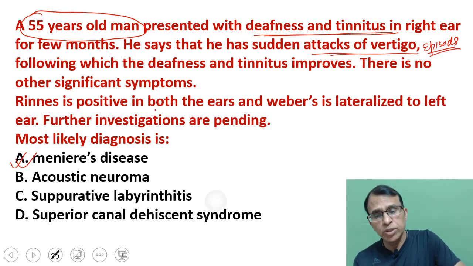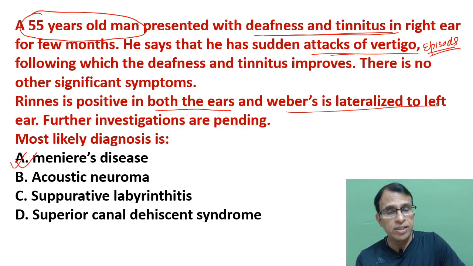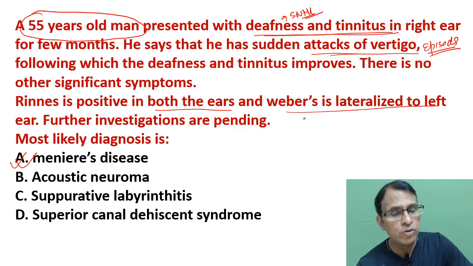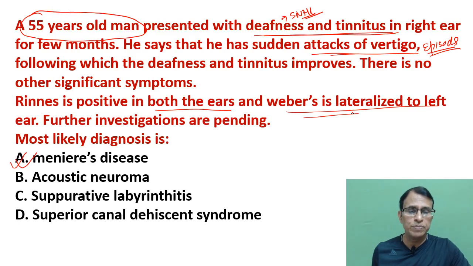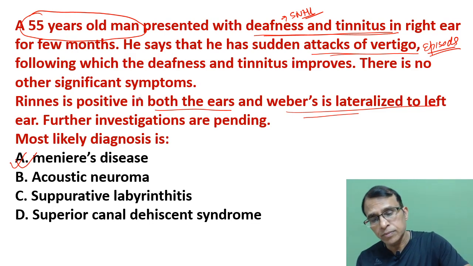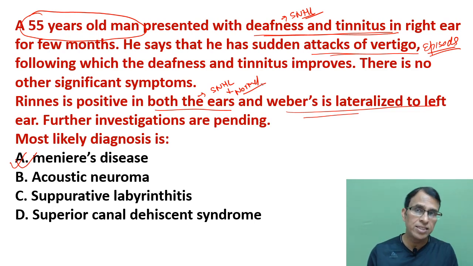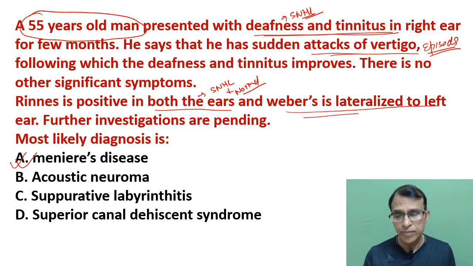And Rinne's is positive in both the ears, and Weber's is lateralized to the left side. In this, the deafness has to be sensorineural hearing loss, because it is Meniere's disease we are suspecting. And in sensorineural hearing loss of the right ear, Weber's will go to the opposite side. In SNHL, it goes to the left side. But Rinne's is positive in both the sides, because one is normal, one is SNHL. Rinne's is positive in normal as well as SNHL. But Weber's will go to the normal side, which is the left side in this case, because the right side has a hearing loss, right? So Meniere's disease.